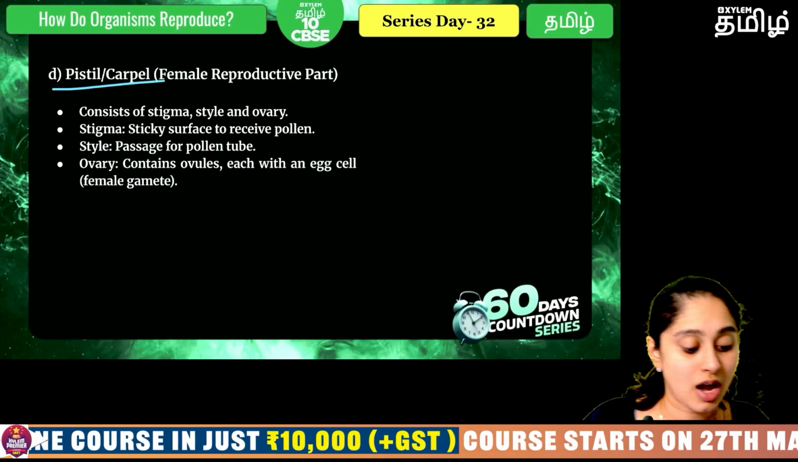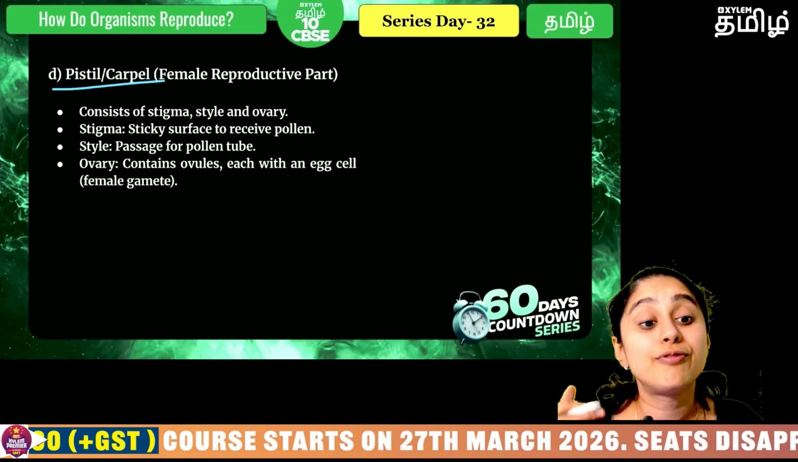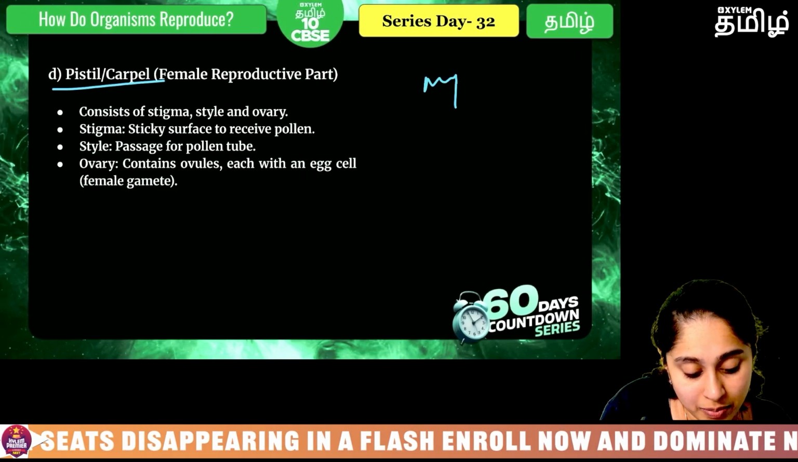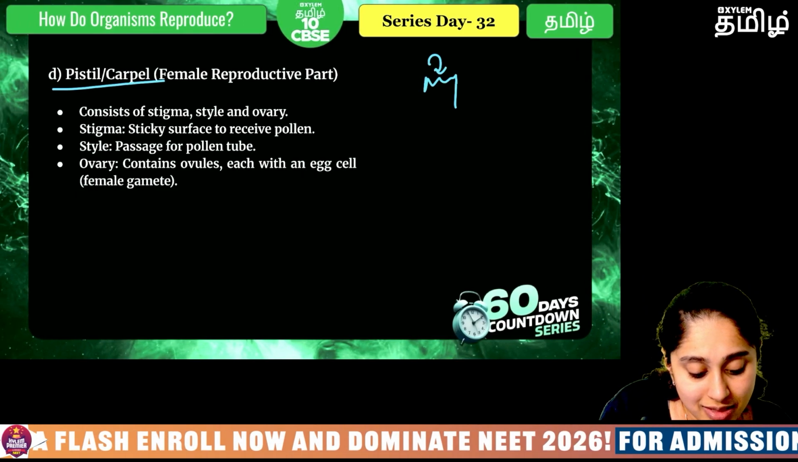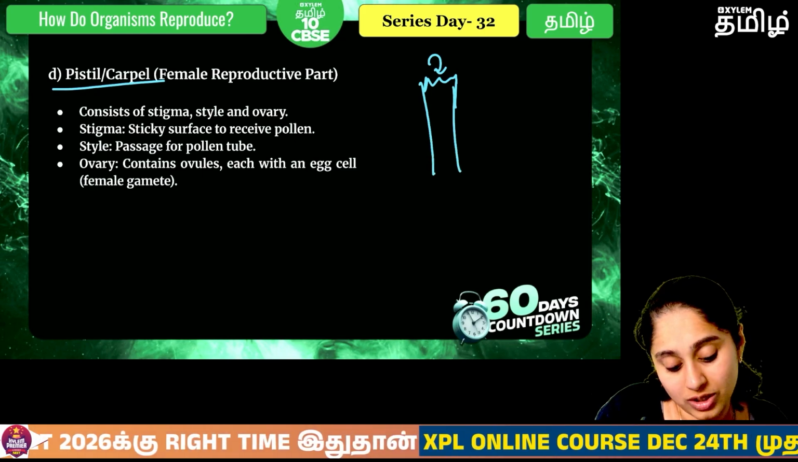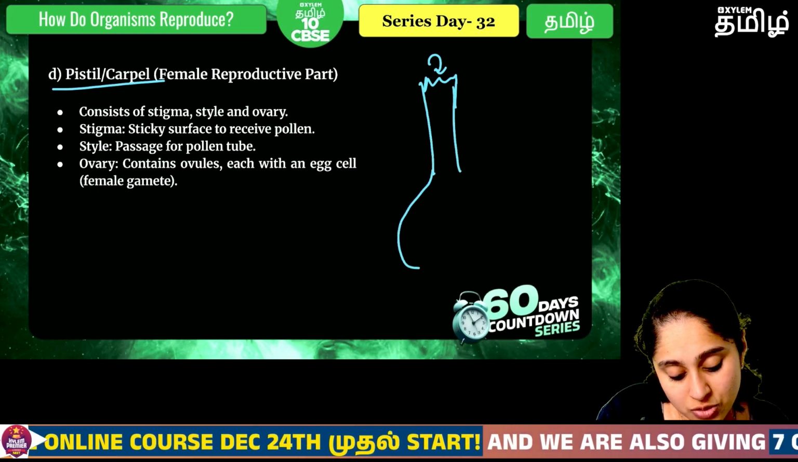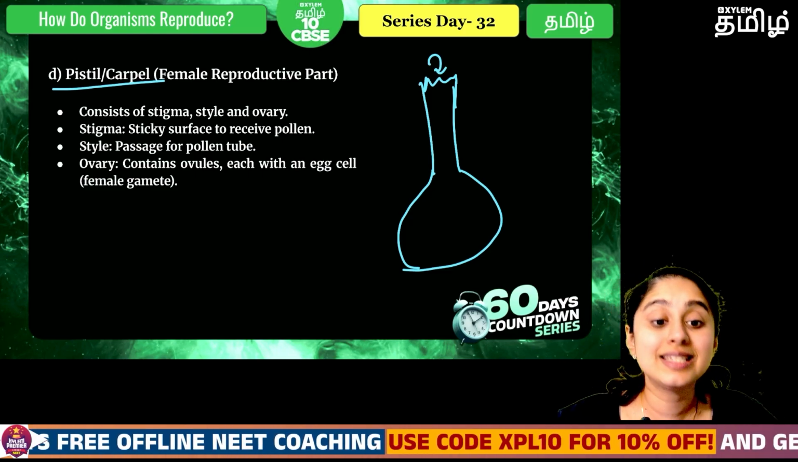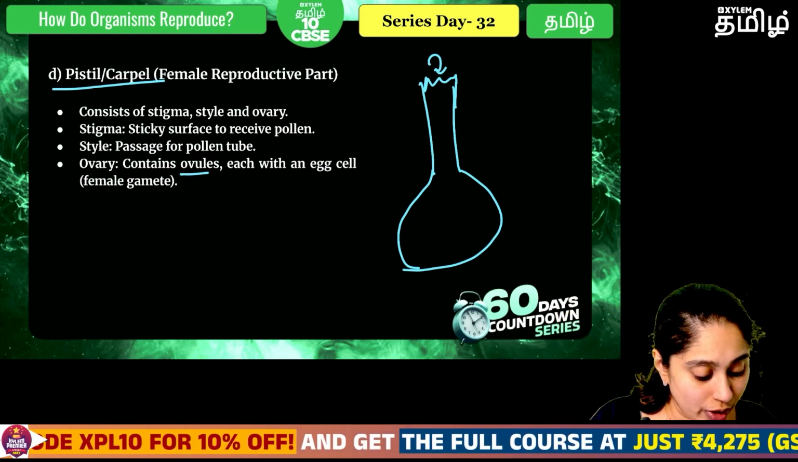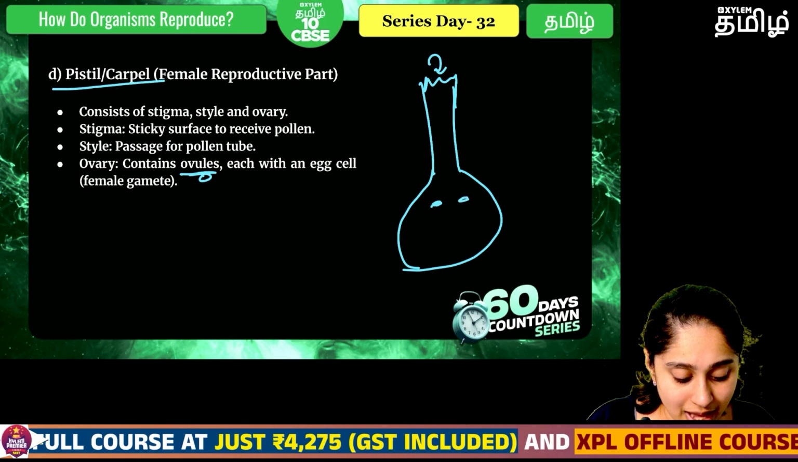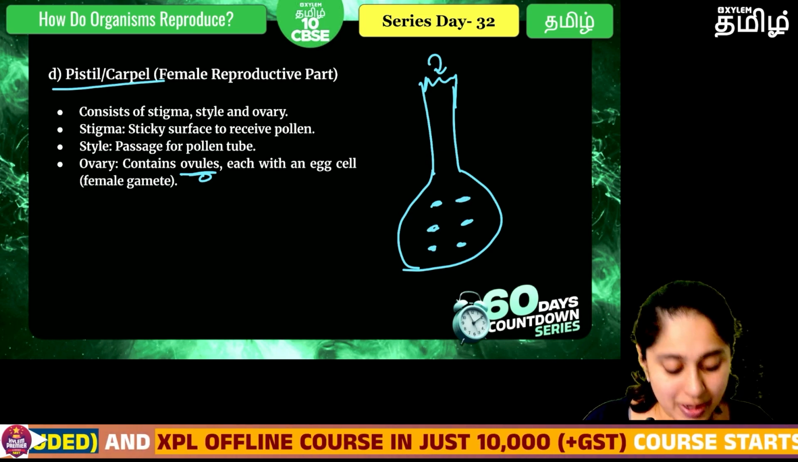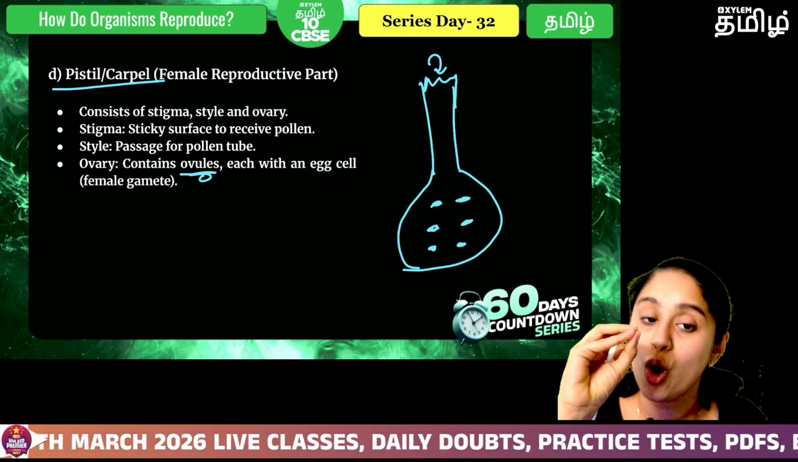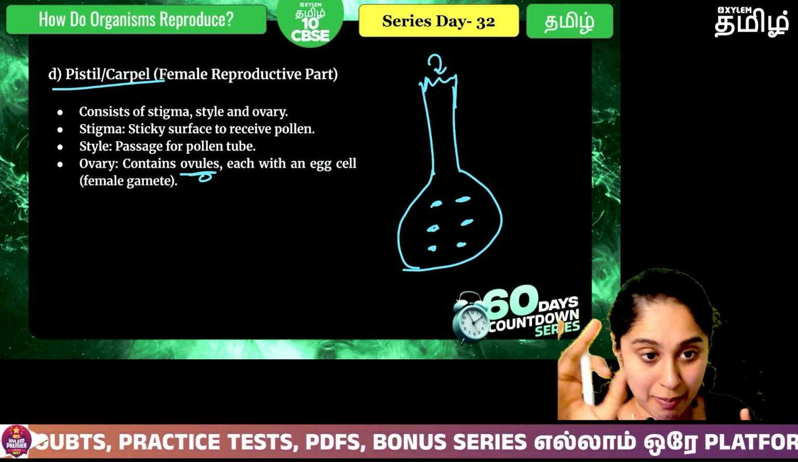And then we have the carpel or the pistil, which is the female reproductive part. There is a small place where the pollen will come and sit. Then there is a long tubular structure called the style, and then a large bulged structure called the ovary. And inside the ovary we have what we call the ovules, which hold the egg cells of the plant. So the egg cell will be present inside the ovules, which is the female gamete, got it.